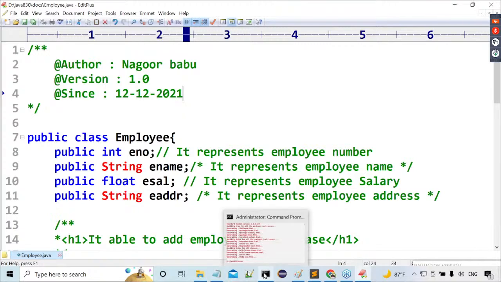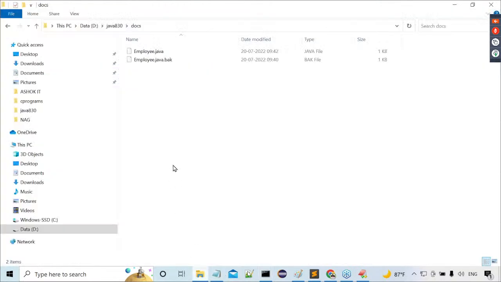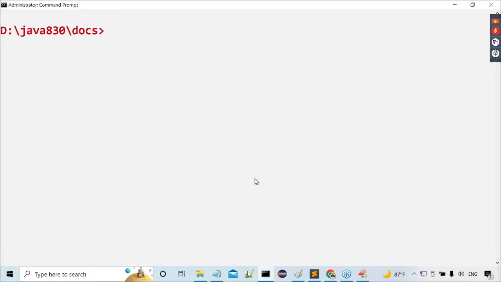Now I'm trying to prepare documentation for it. Before preparing documentation, now try to check it. All HTML files are deleted or not? No HTML file exists at present. Now again I want to prepare documentation. Guys, now tell me how it is possible to prepare documentation. Any idea? Come on, documentation. What is the command here we have to use?